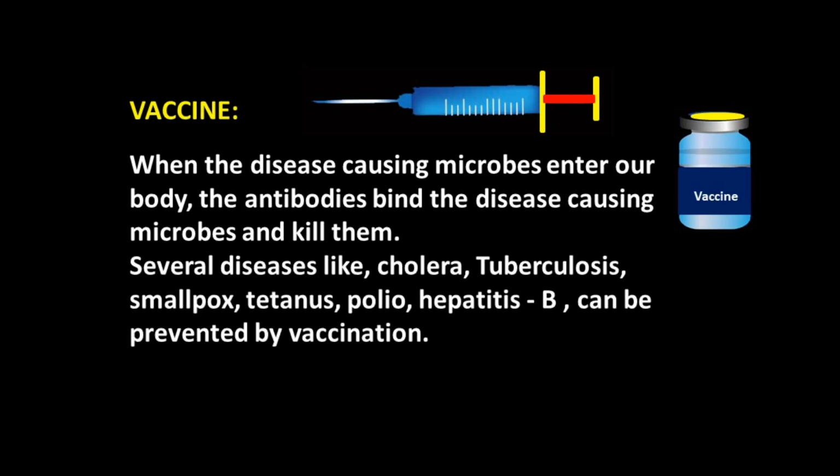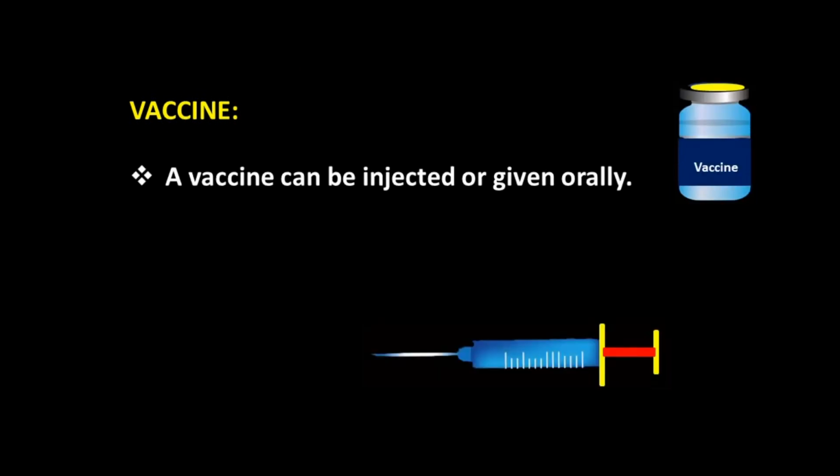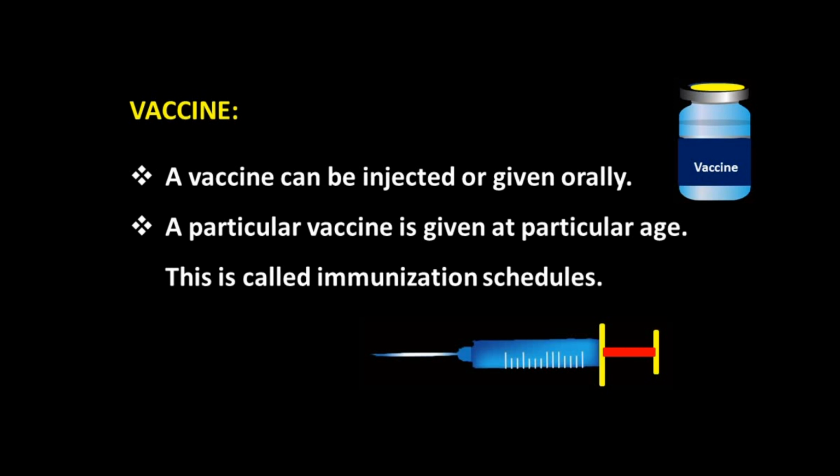Several diseases like cholera, tuberculosis, smallpox, tetanus, polio, hepatitis B can be prevented by vaccination. So when we take this type of vaccine, for a longer time our body fights against that type of disease causing microbes. A vaccine can be injected or given orally. A particular vaccine is given at a particular age. This is called the immunization schedule.